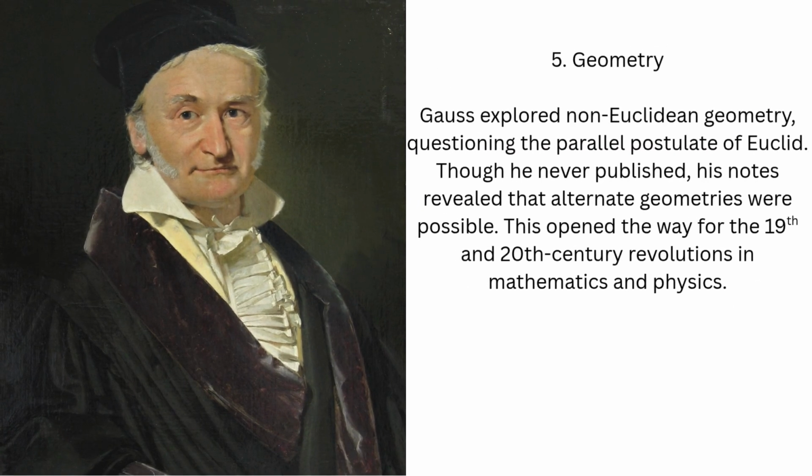Geometry. For centuries, Euclid's geometry was considered absolute. Gauss secretly investigated what would happen if parallel lines behaved differently. His calculations showed that consistent non-Euclidean geometries existed. Though cautious to publish his findings, he anticipated later work by Lobachevsky and Bolyai.